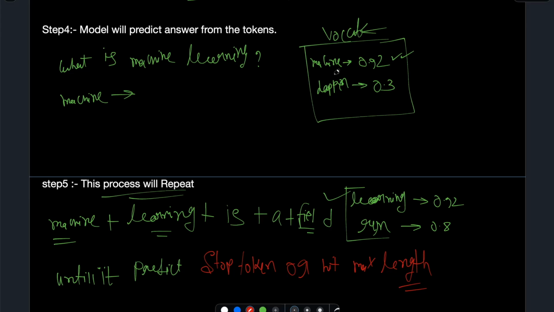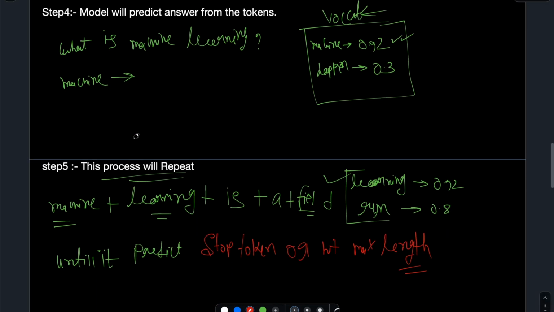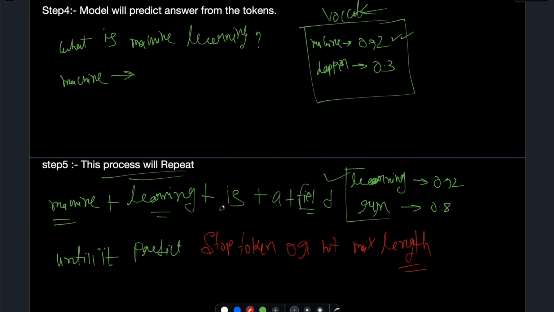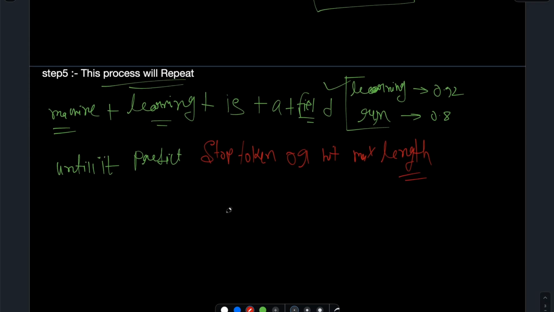Again, based on the embedding, it tries to predict the answer by giving the probability distribution of each word in the vocabulary. Let's say machine is one word, one token, and it gets the highest probability for this question or embedding. So machine is added first, and in that way whichever token is more suitable is added from the token vocabulary. So it will generate the answer and we'll get the final answer.